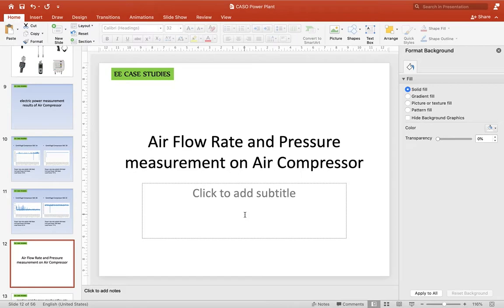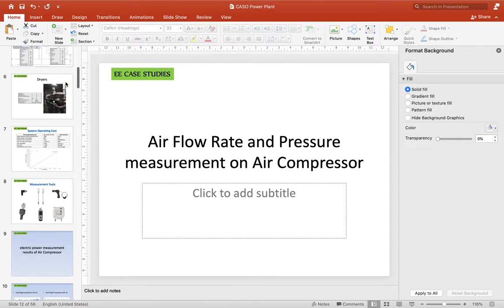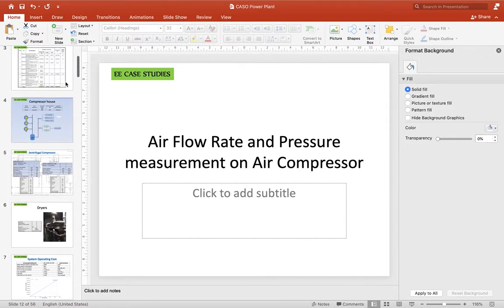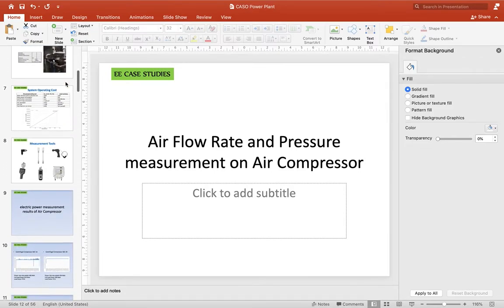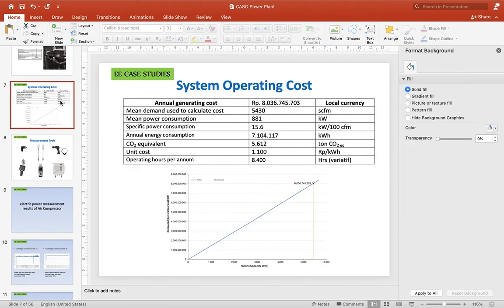Today, I'll continue our discussions about the compressed air system optimization. In my last presentation, I haven't shown you the system operating cost.